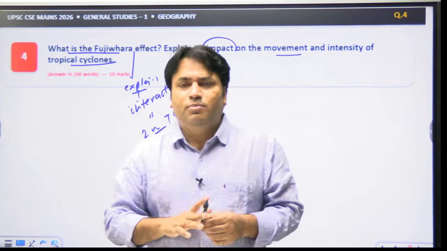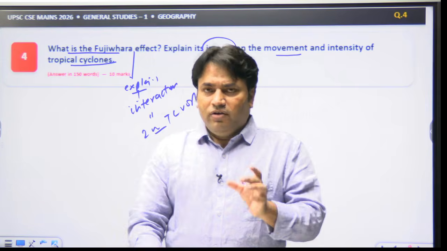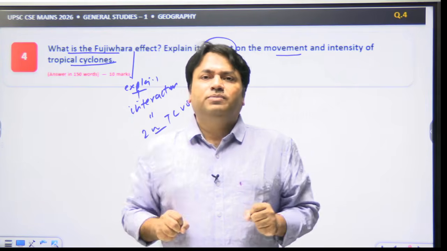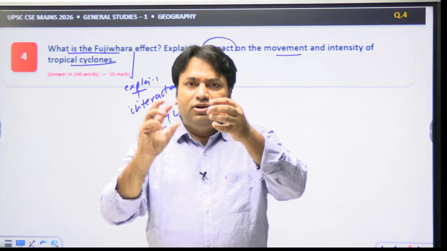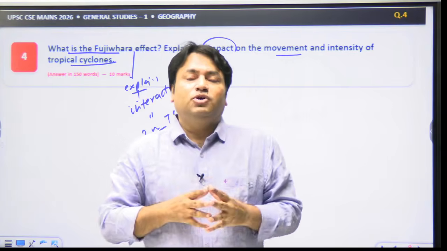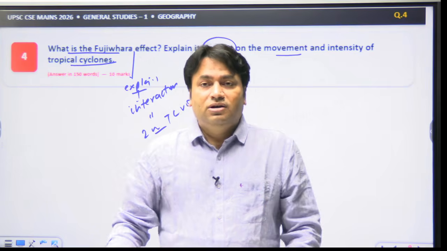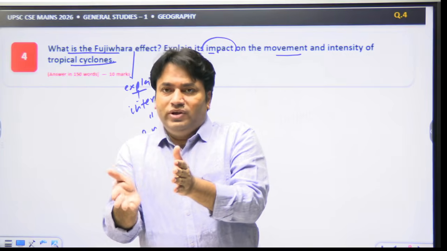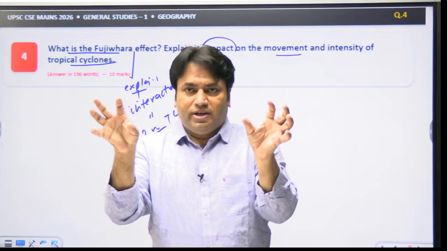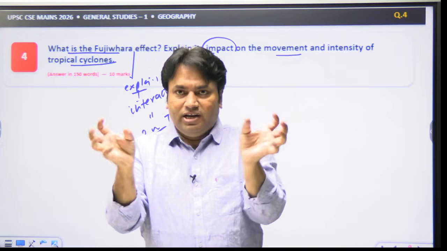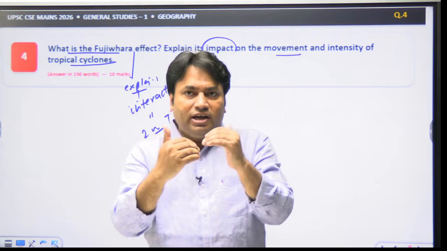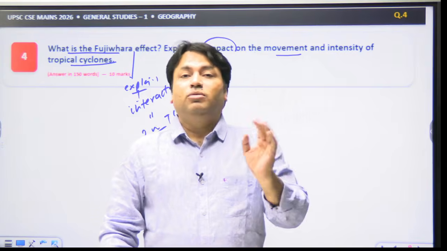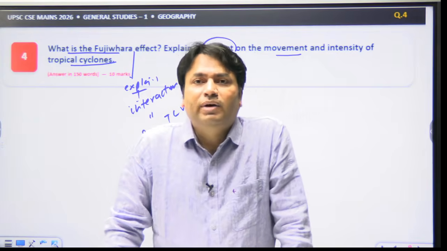It means that when two tropical cyclones, the two systems, come and interact with each other, rather than continuing independently, they can rotate around a common center, or a barycenter.